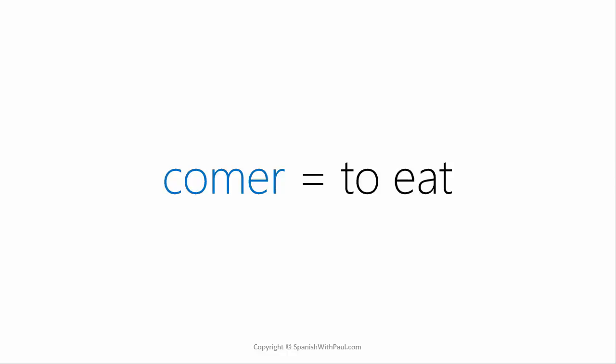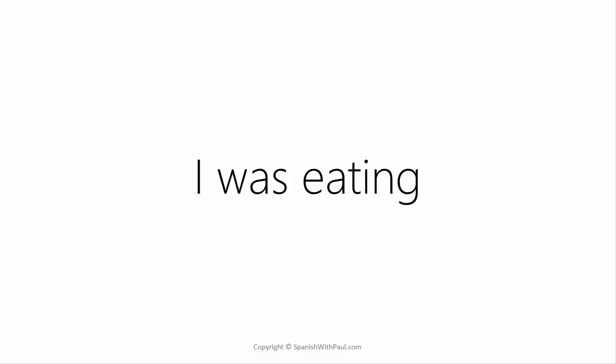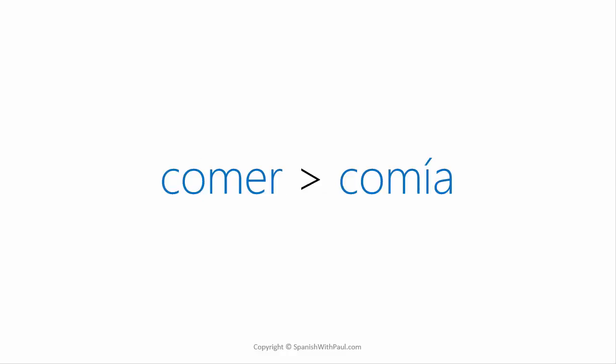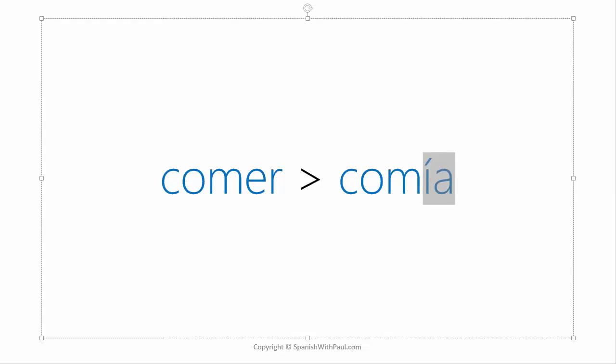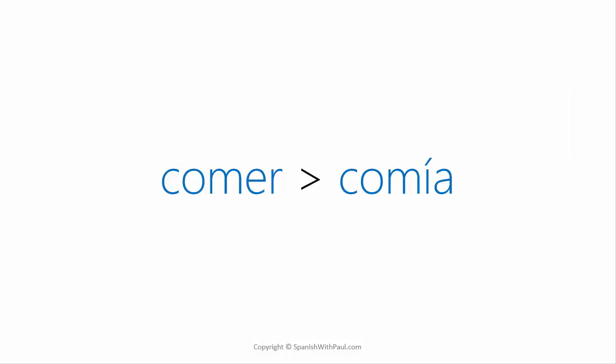If we switch sides now, so we're not having an AR verb, the verb is going to be ending in ER or IR, things change. The key sound changes. So here our example verb is comer, to eat. Again, what we want to express is I was eating. And for that, comer goes to comía. So this ía sound now comes into play. Remember, we have two key sounds, aba and ía. So comer goes to comía, comía.